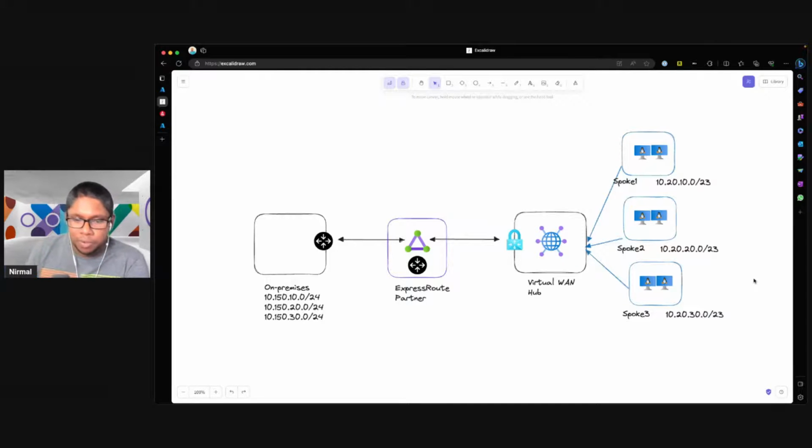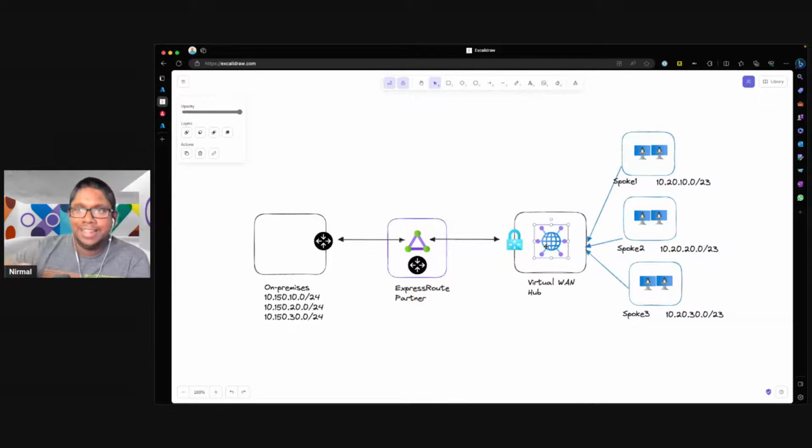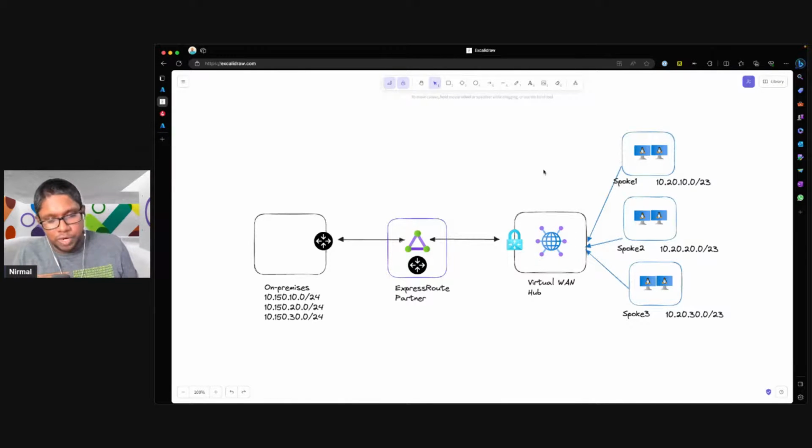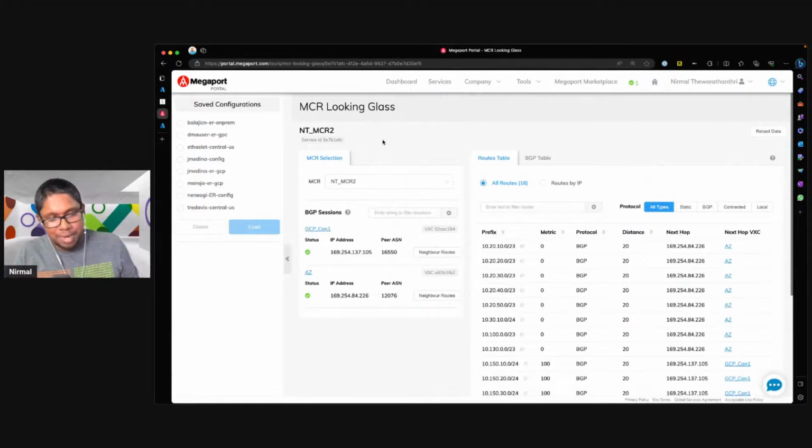As you know how this feature works, for example, if I have 5 VNets connected to the vWAN hub, and on top of that there is an ExpressRoute circuit connected, what happens is all of the routes will automatically get advertised back to the ExpressRoute circuit. So before I do anything with route maps, I'll just show you the default behavior, how ExpressRoute works with vWAN. For that, I'm just going to navigate to my Megaport setup.